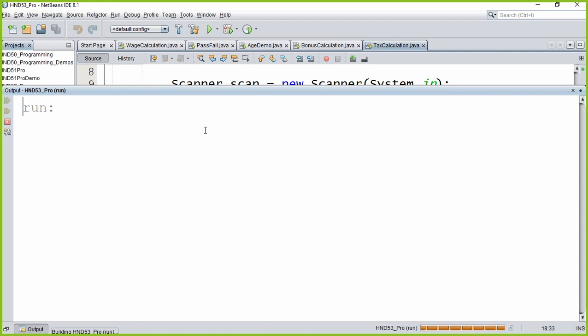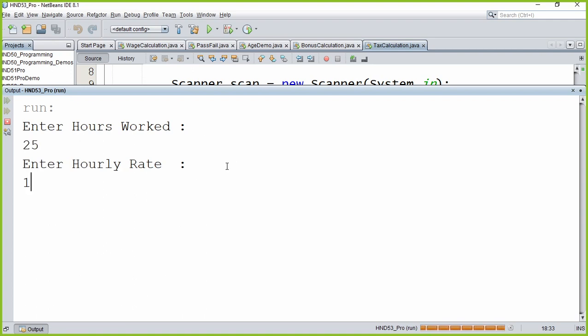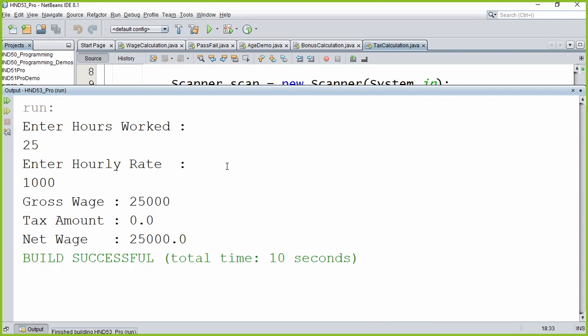Let's run once more. This time let's give 25. So hours worked is 25. Hourly rate, let's give 1,000 again. You can see 25,000 is the gross wage, which is not more than 30,000. That means he or she is not eligible for the tax calculation. So the entire amount is given as the net wage. So 25,000 itself is given.